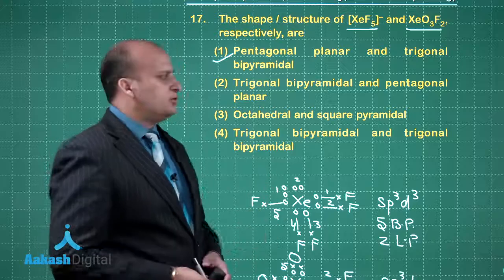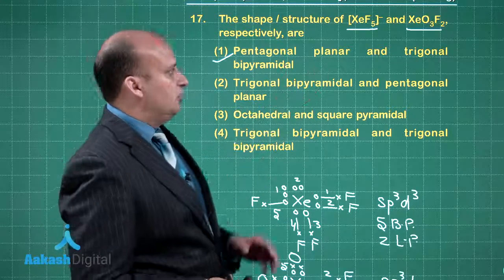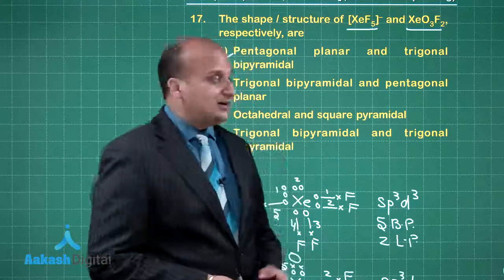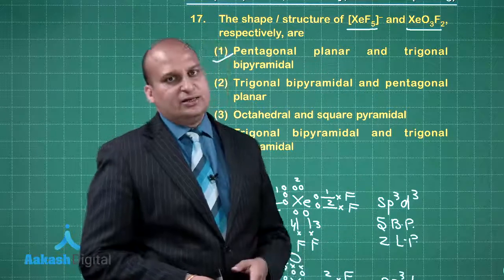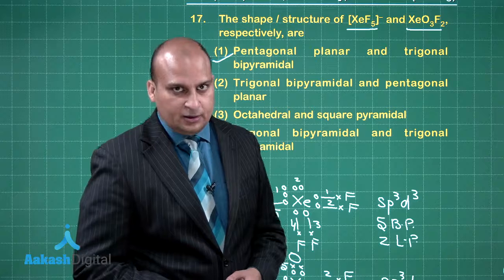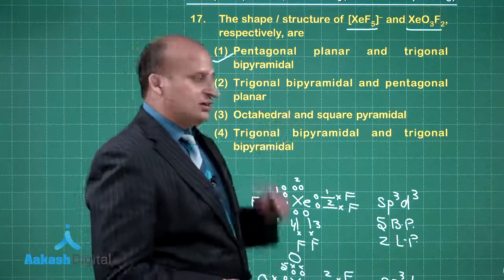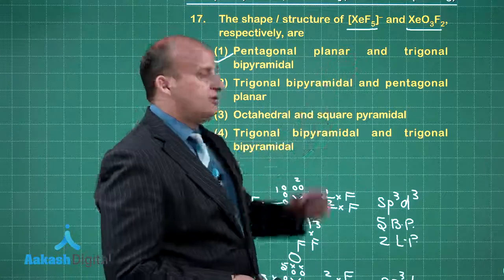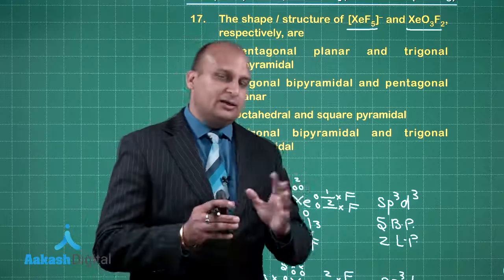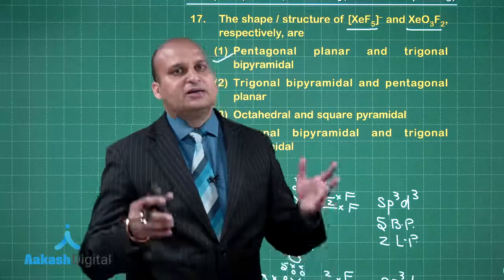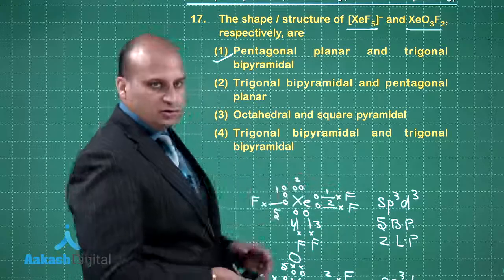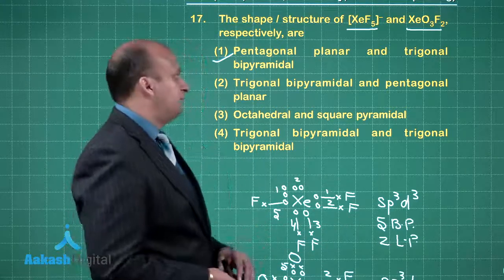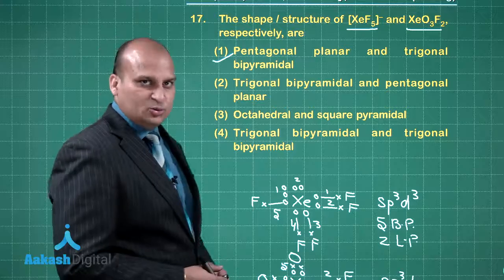You can also solve this question if you know how to calculate the hybridization directly, like for XeO3F2, the hybridization can be simply calculated as sp3d, right. So, with sp3d, and there are 5 atoms connected to the center atom, that is xenon, it should have been a trigonal bipyramidal geometry. But in any case, this way also you can understand it better, right. Let us go to the next question.